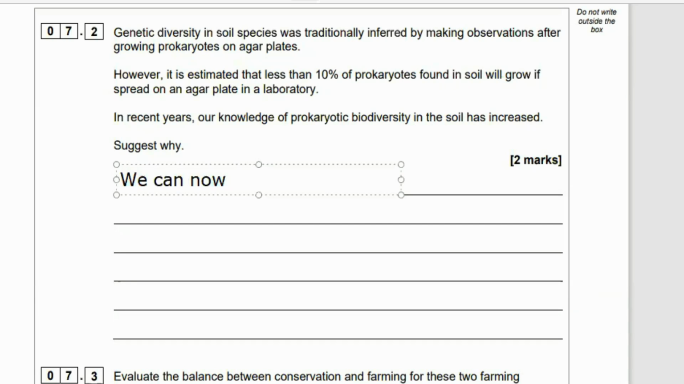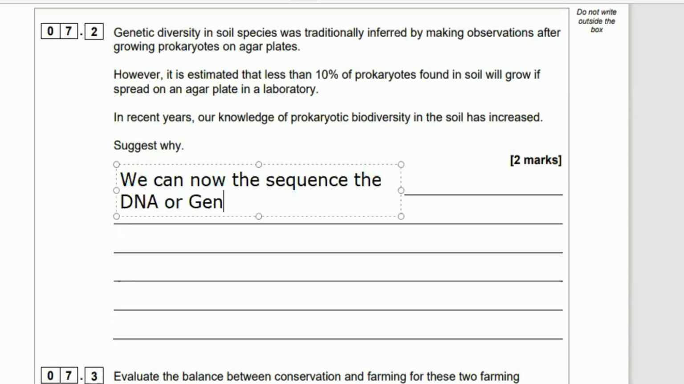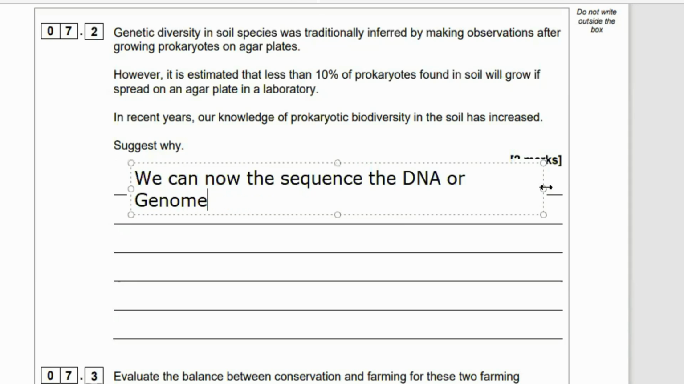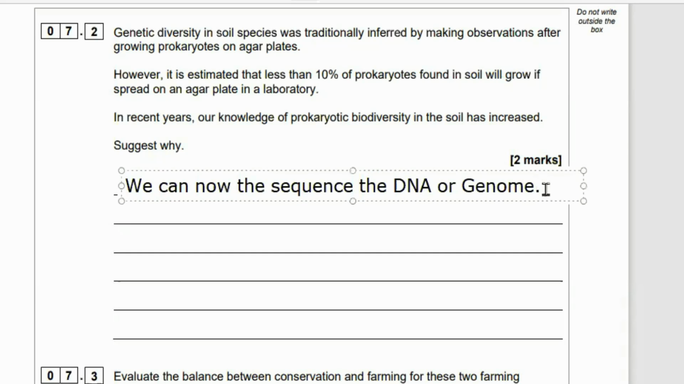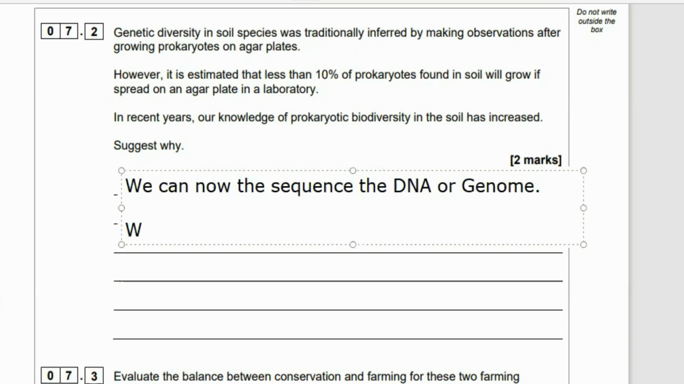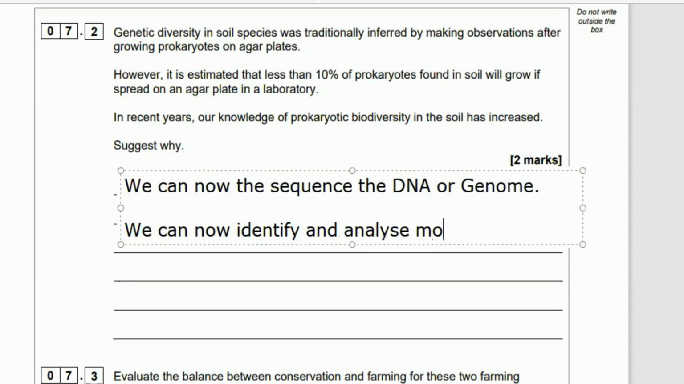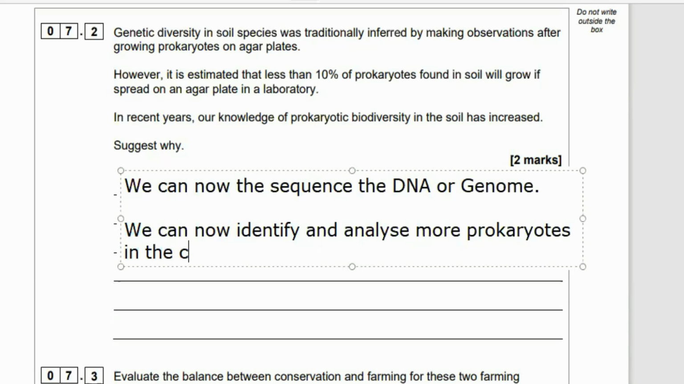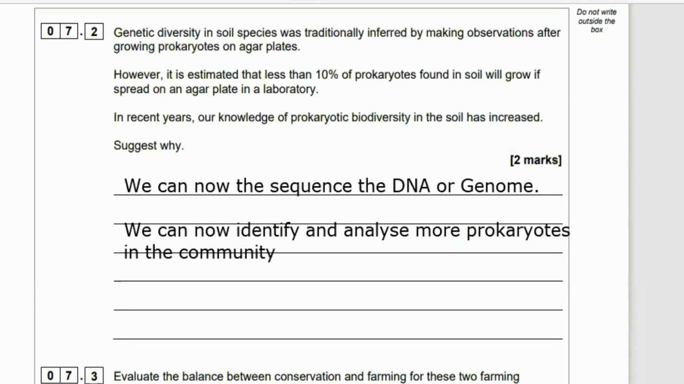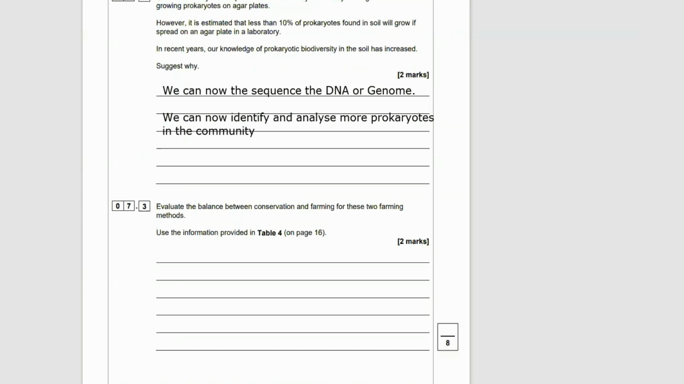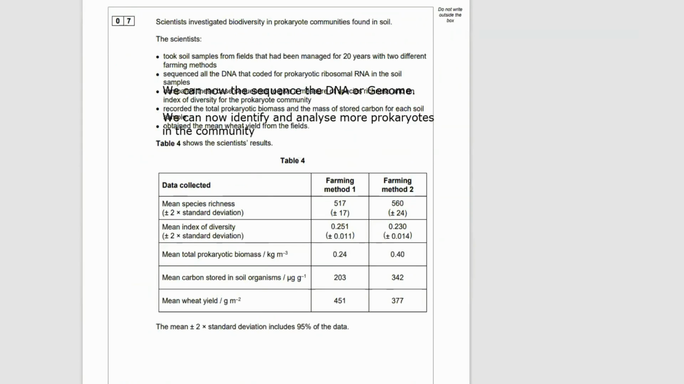Okay, genetic diversity in soil species was traditionally inferred by making observations after growing prokaryotes on agar plates. However, it is estimated that 10% of prokaryotes found in soil will grow if spread on agar plates in the laboratory. In recent years, our knowledge of prokaryotic biodiversity in the soil has increased. Suggest why. So why do we know more about the biodiversity of prokaryotes in soil? The answer is we've got new technologies. We can now sequence the DNA of the bacteria, or we can now sequence the proteome or the amino acid sequence, and therefore we can now identify and analyze more prokaryotes within the community.